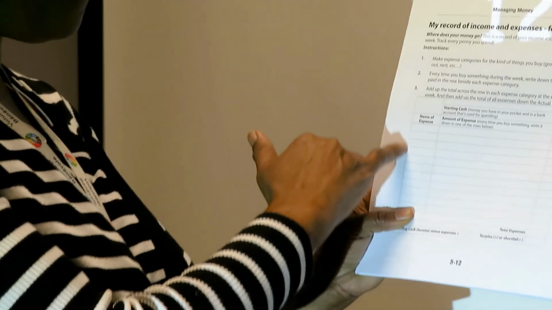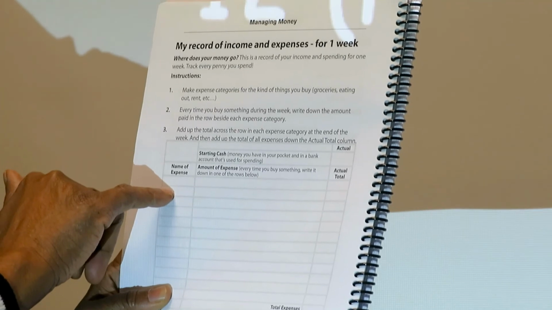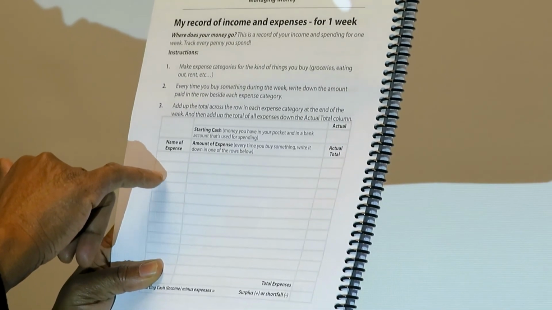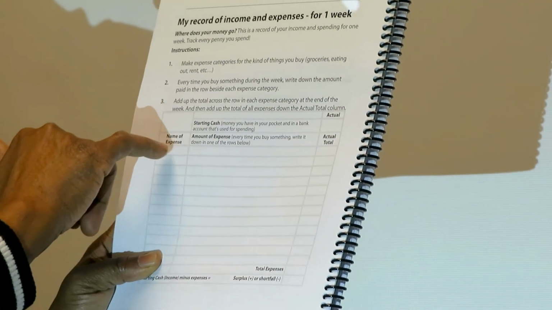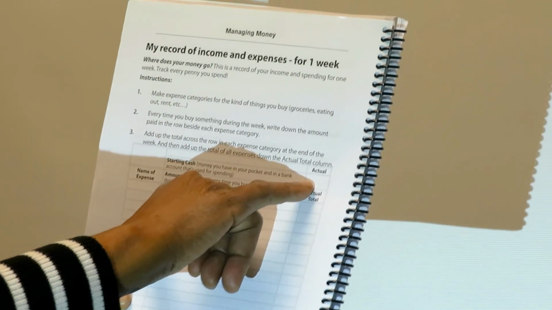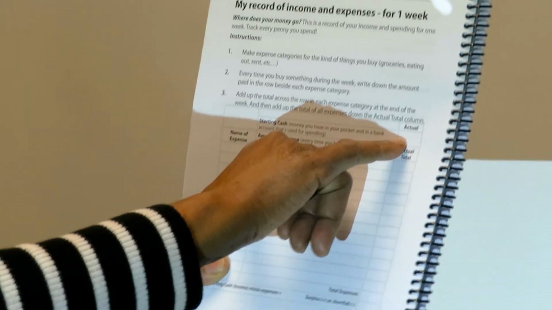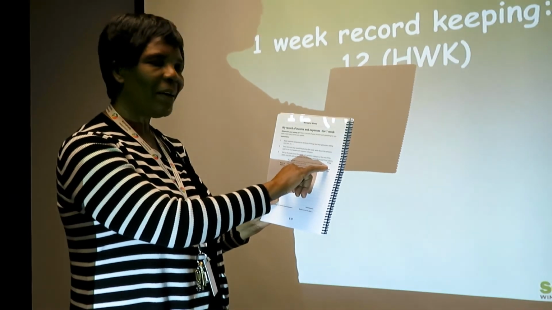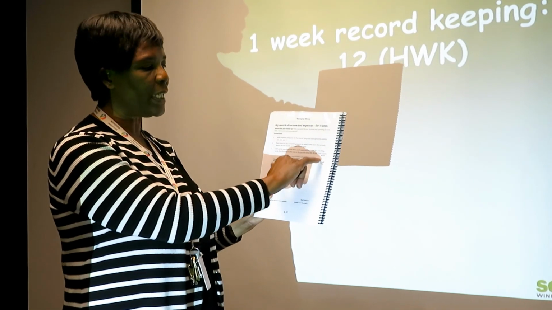So here is the chart. Name of the expense. You remember we talked about food. Maybe food, you put it here. I know you pay for rent or a mortgage, you put all your expenses here. For your income, this is where you will put it. You will put your current income. Now you know your income. If you don't know, you can go from your bank account. Maybe you have some cash with you. So you make the total and it will be your income.